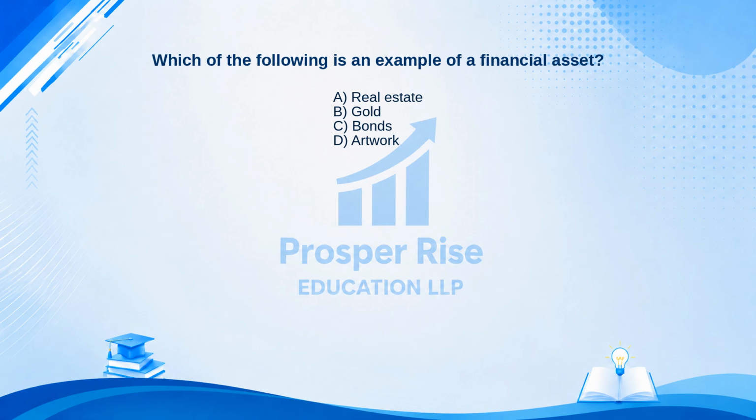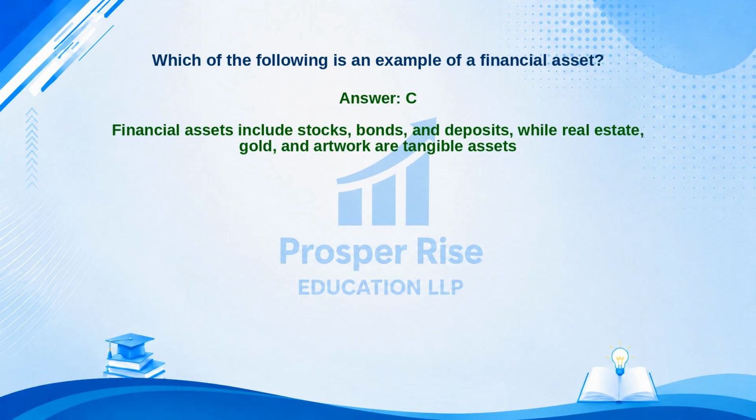Take a moment to pause the video and decide. The correct answer is option C. Let's see why. Financial assets include stocks, bonds, and deposits, while real estate, gold, and artwork are tangible assets.